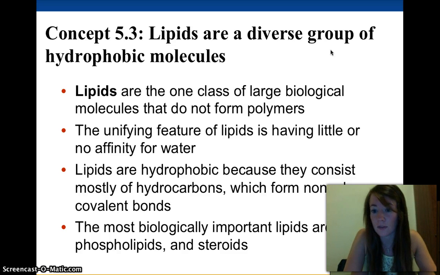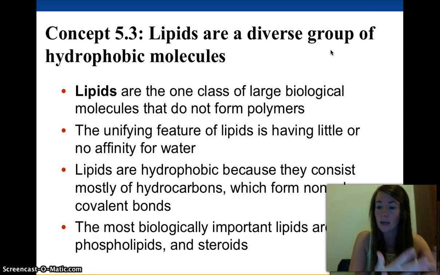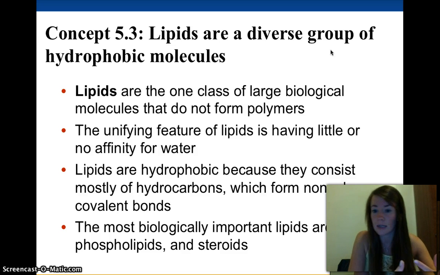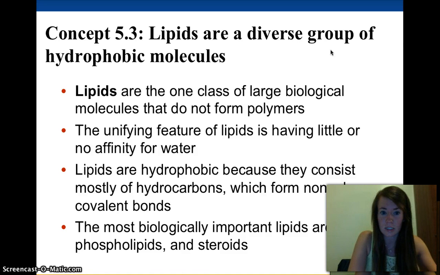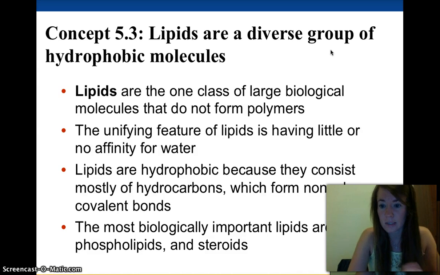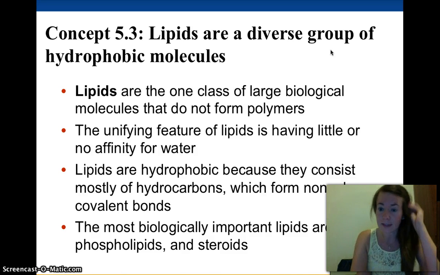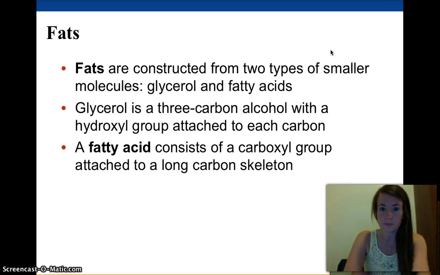This is because of their molecular structure, which we'll also talk about. So remember, structure fits function, and we'll see why that is. We have a lot of different kinds, but the kinds that we're going to talk about are fats, phospholipids, and steroids. They're hydrophobic because they consist mostly of hydrocarbons, so carbons bonded to hydrogen, where there's no difference in electronegativity, so hydrocarbons are very nonpolar. So the fats that are made of hydrocarbons are nonpolar, so they don't mix with polar water.